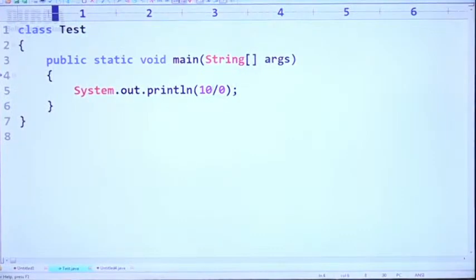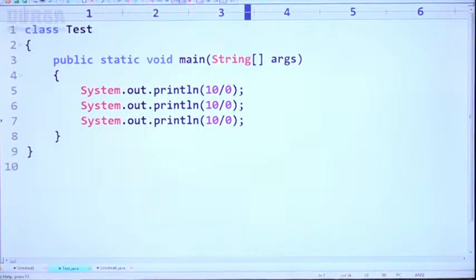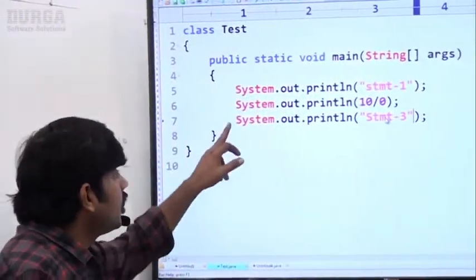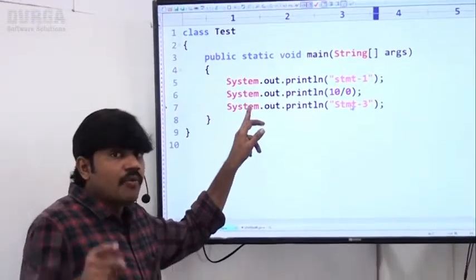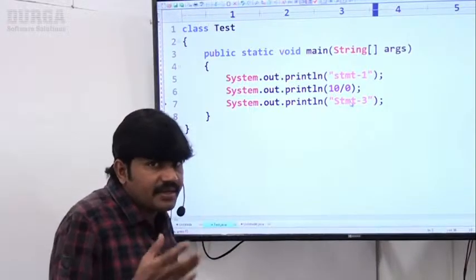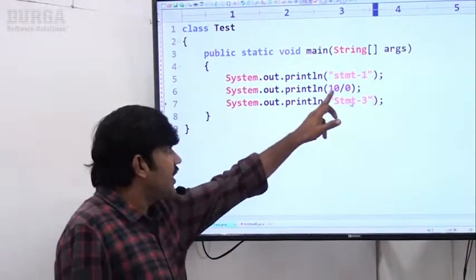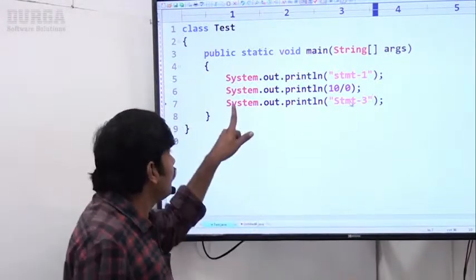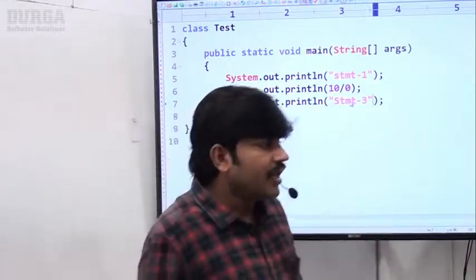Here I'm taking statement 1, next statement 2, and statement 3 like this. Can you please tell, is it normal termination or abnormal termination? Obviously this one is abnormal termination. What is the reason for that? Because you didn't write any try catch blocks, on this line an arithmetic exception will be raised and the program terminates abnormally without executing the third line.